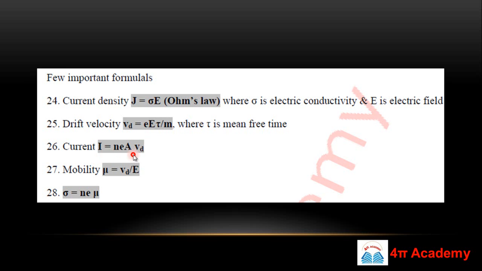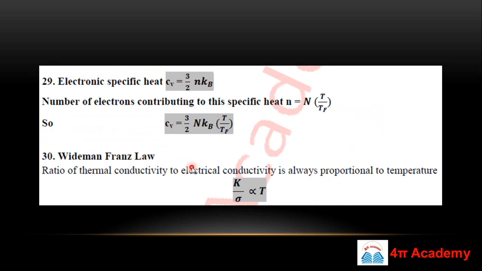A is the area of cross section, e is the charge of the electron, and n is the density. Mobility μ is v_d upon E, and σ will be neμ. You can easily see these formulas in electronics, but this is also a part of solid state physics, so we have to remember these formulas.